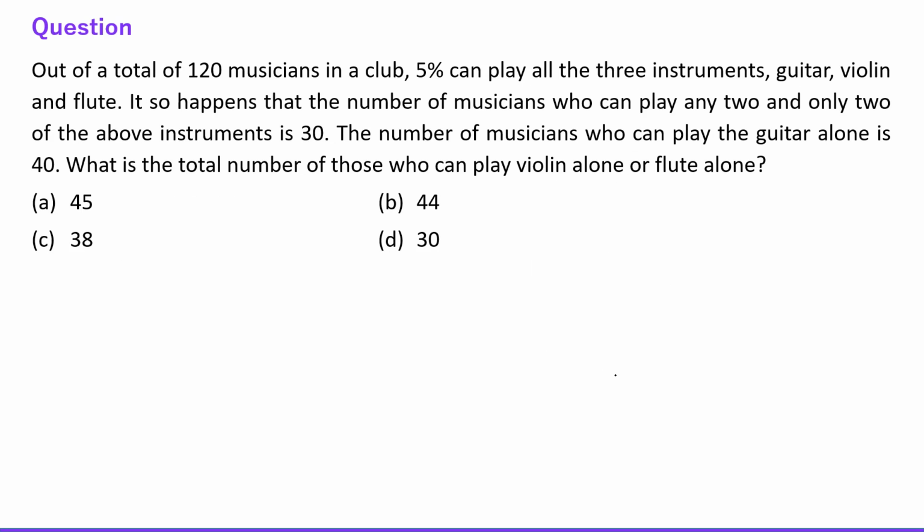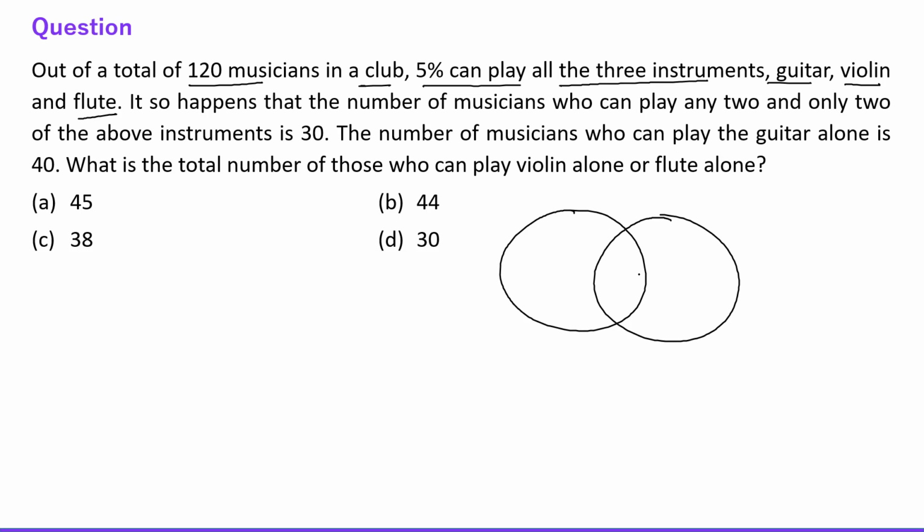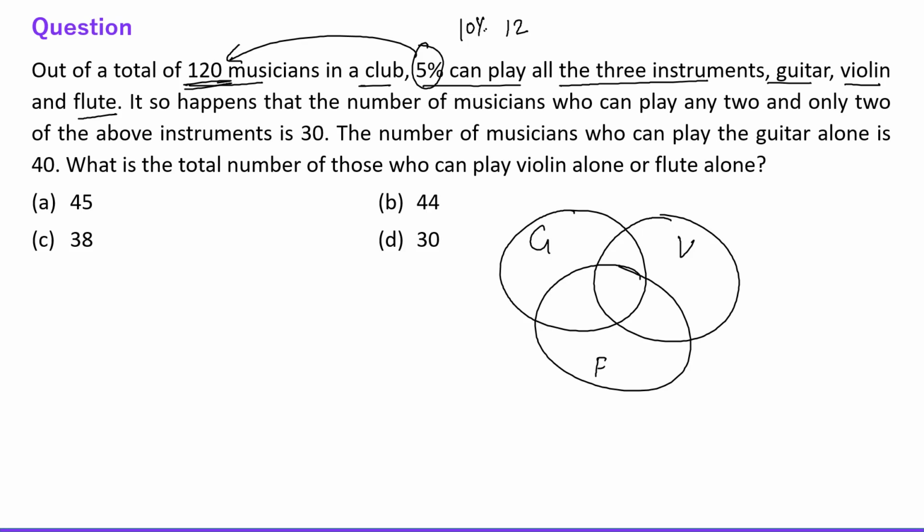Next question says, out of a total 120 musicians in a club, 5% can play all the three instruments, guitar, violin and flute. 5% of 120, right? 10% of 120 is 12, so 5% is half of this, which is 6. So 6 can play all the three instruments.